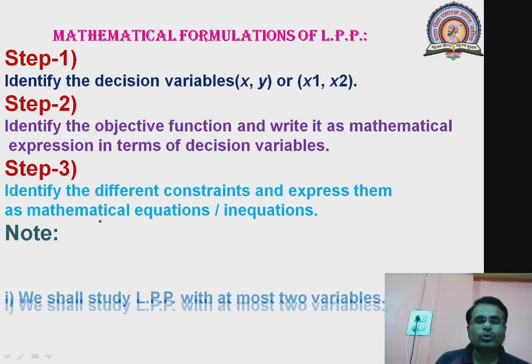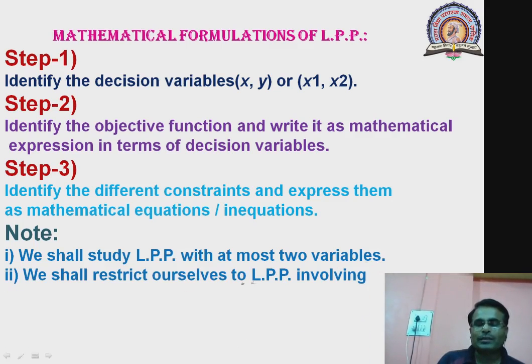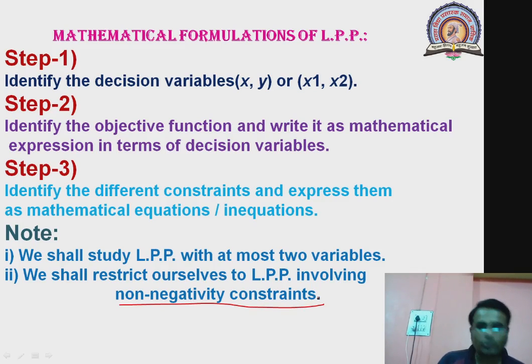Now we have to note some important things. We shall study LPP with at most two variables. Actually many variables are also possible, but according to the scope of the 12th syllabus, we have to take into consideration problems only with maximum two variables and not more than two variables. The second important thing, we shall restrict ourselves to an LPP involving non-negativity constraints. We are also going to take into consideration non-negativity of input variables. That is also an important part.